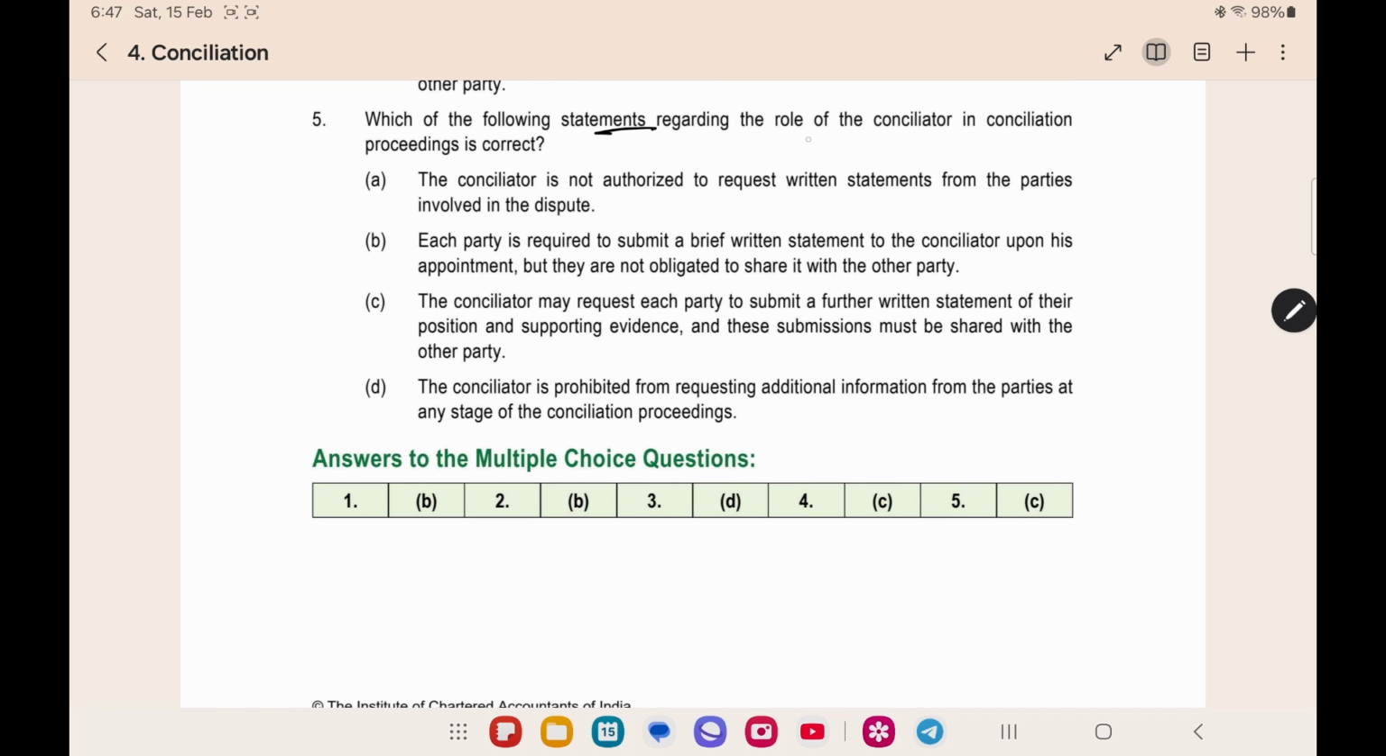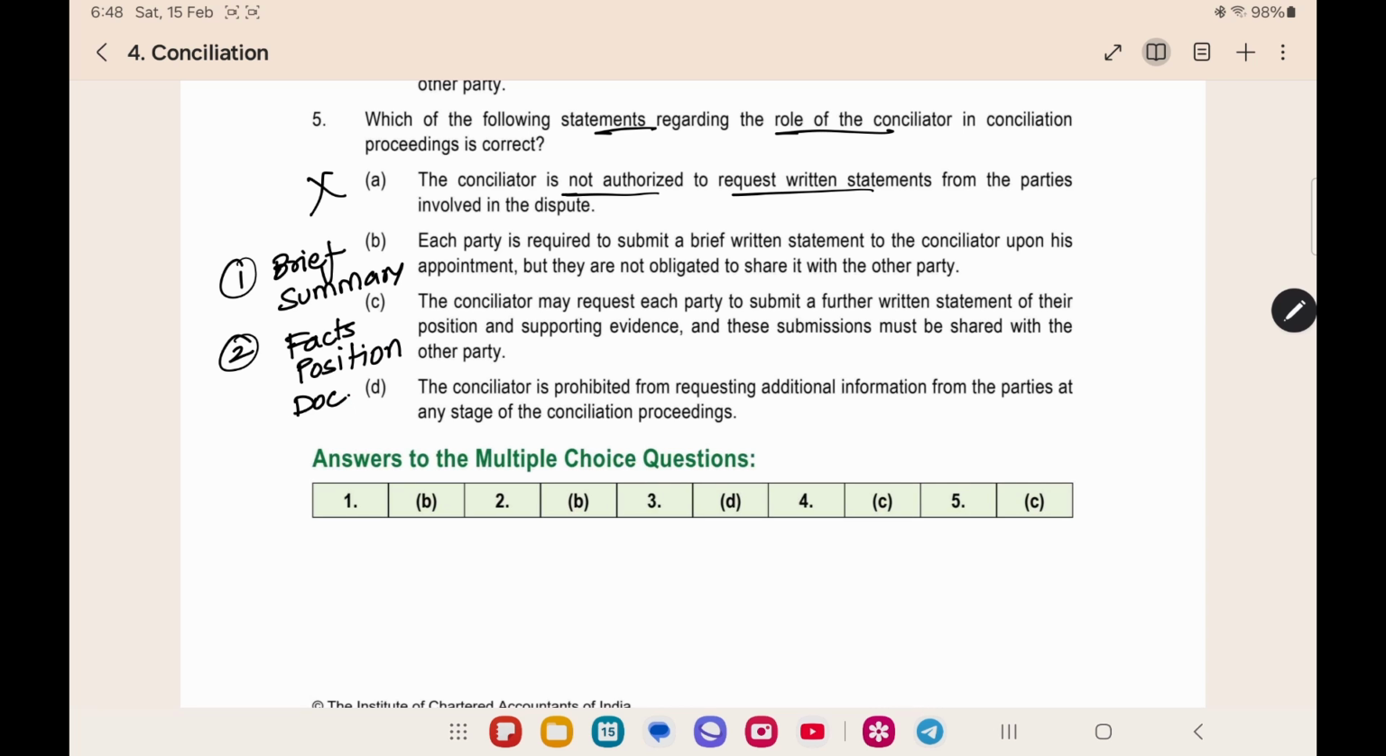Which of the following statements is correct regarding the role of the conciliator? The conciliator is not authorized to request written statements. No, we saw that the conciliator can demand, first, a brief statement. What are all the problems, like that brief summary he will ask from the parties. And then second, he will ask the facts of the case, position of the party, and the detailed explanation along with the documentary evidence. And even after this, if he requires further evidence or further clarification, he can ask additional information from the parties. This is a provision of the conciliation.